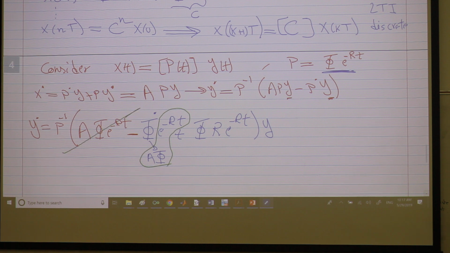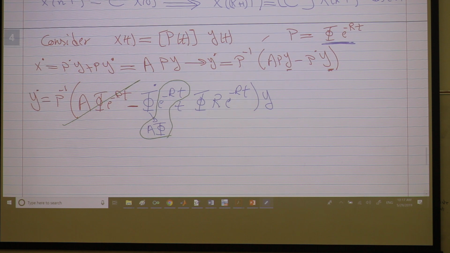So they go all together, right? And we're just left with P inverse. And let's expand P inverse as well. What's P inverse from here? So P inverse is e to the Rt phi inverse multiplied by phi R e to the negative Rt.